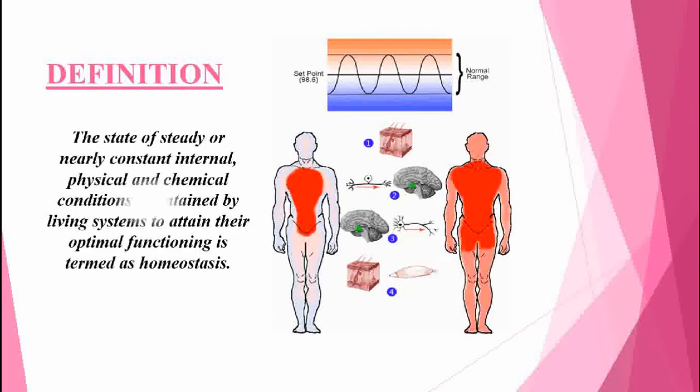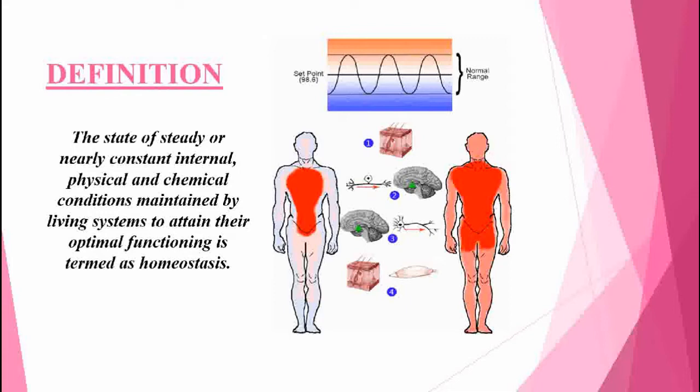As we know, we are living in an environment that is constantly undergoing change. We eat a variety of food and in various proportions. These imbalances should disturb our body's normal functioning, but they don't. Have you ever thought why? The answer to this is homeostasis, that keeps the internal environment of our body stable and steady despite the fluctuations